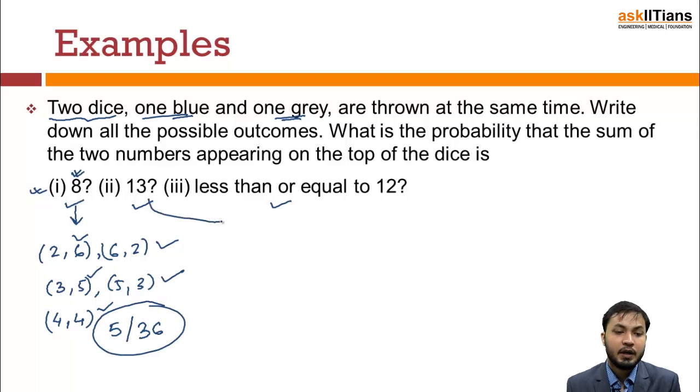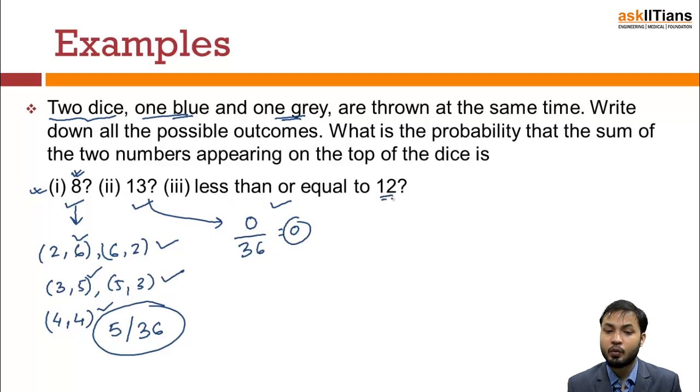Now to get 13. If you see, the maximum on each die is 6, right? Combined, you can get a maximum of 12 itself, right? So for 13, it is 0 by 36, so it will be 0. 13 cannot occur, so this is an impossible occurrence. That is why the probability is 0.